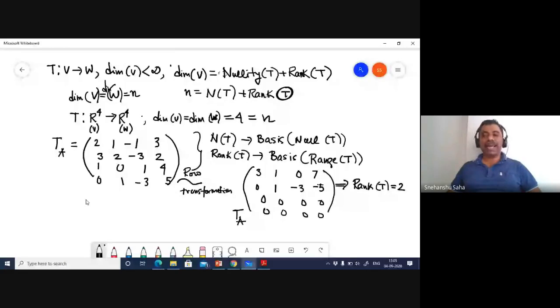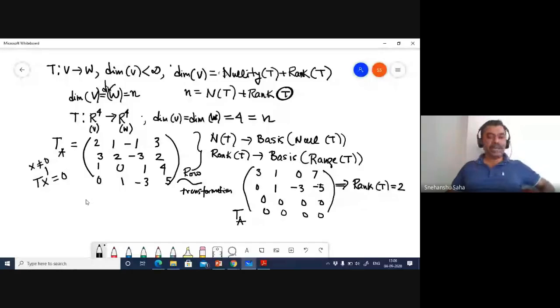In order to do that, I need to find the basis of the null space. Now, what is the definition of null space, guys? Recall that the null space is the set of all vectors x such that T of x is equal to 0, right? We already have this T of A, this matrix, which you multiply with a column vector.